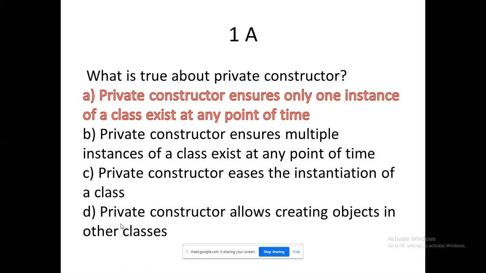Instantiation process is common for all types of classes, so option C is also ruled out. Multiple instances of a class cannot exist at any point of time. A constructor invocation will map with only one object, so ultimately multiple instances cannot come about. So option A is the best one.